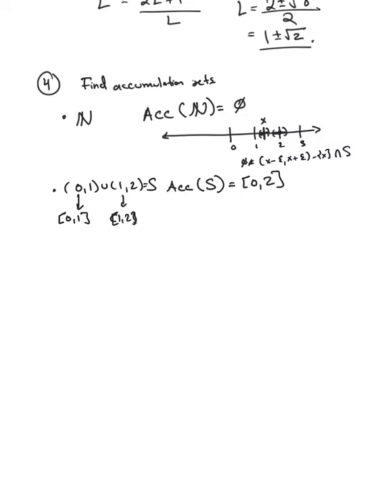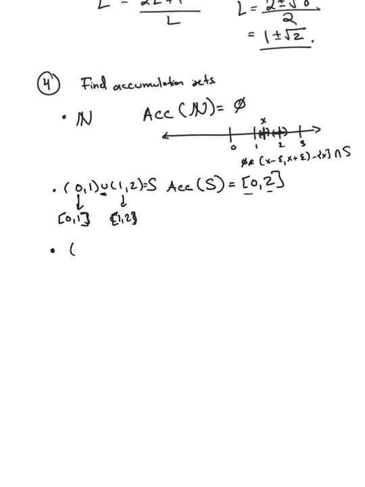Now in this case, you're missing the 1, but it is included in both of these sets of accumulation points. So once you take the accumulation points, you pick up 1 from both of these sets. And the proof is similar to what we saw in the homework or the lecture. If you take any neighborhood of 0 or any neighborhood around 2, it's going to intersect the set S. Same for any neighborhood around 1, and actually for any point between 0 and 2.